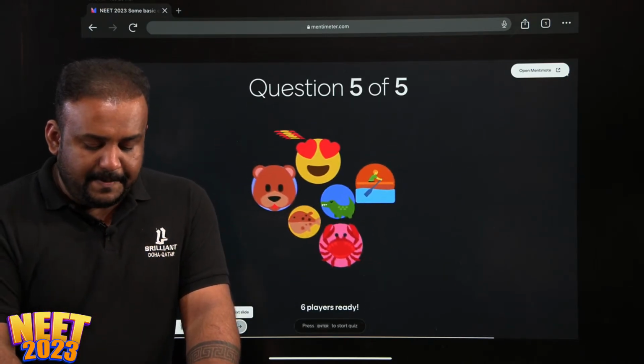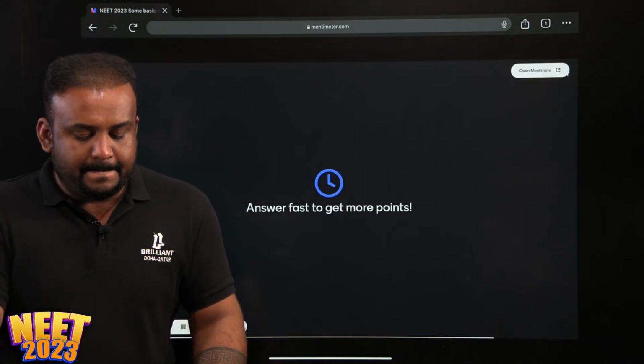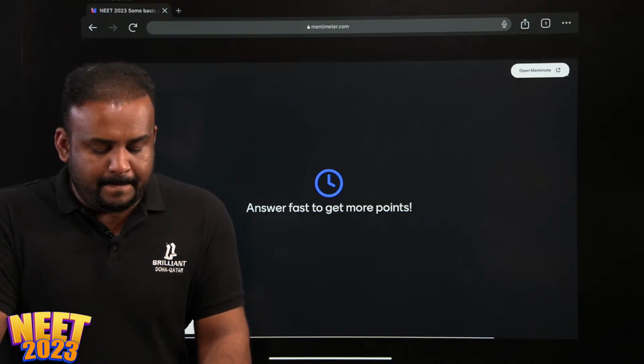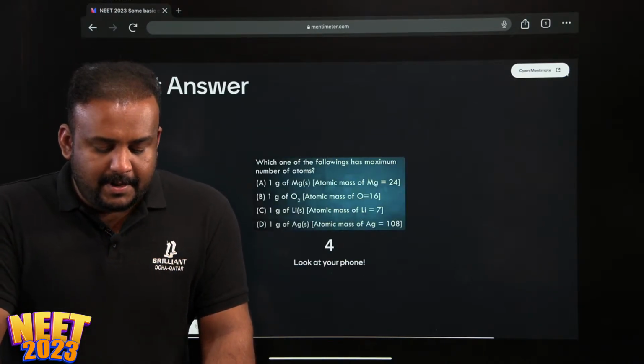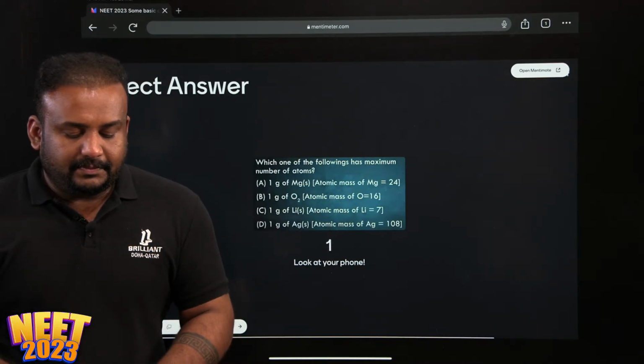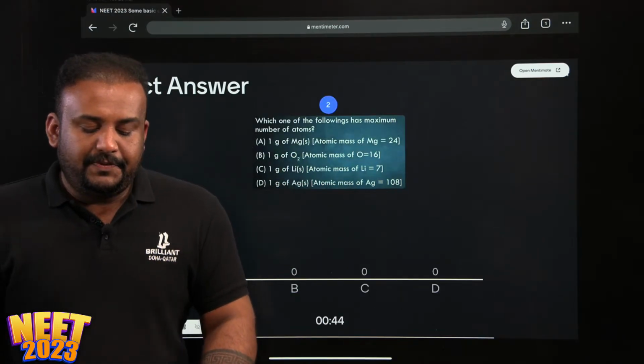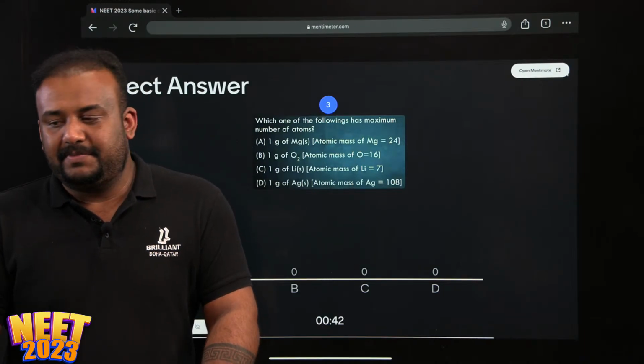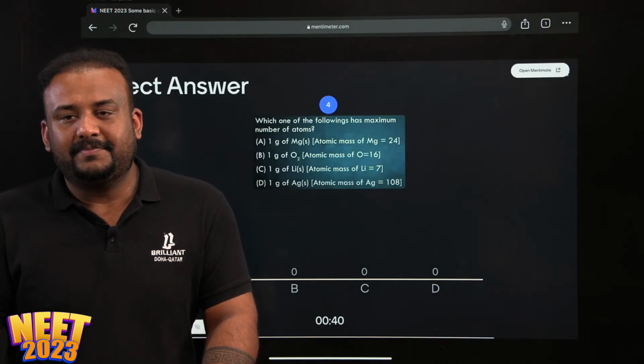Let's go to the last question. Which one of the following has the maximum number of atoms? This should be easy.